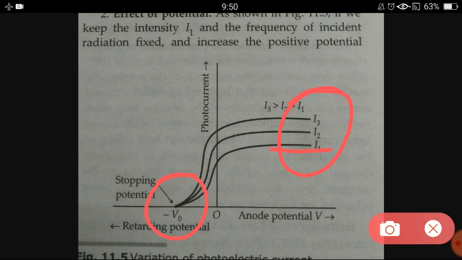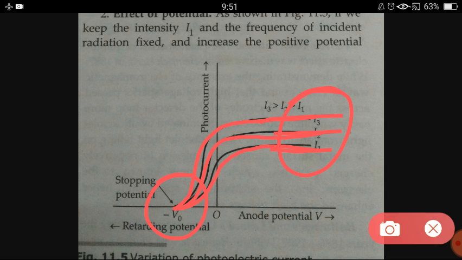Here three intensities are there, I1, I2 and I3. You can see that for all the intensities, the current stops at one particular point, at one particular value of voltage.